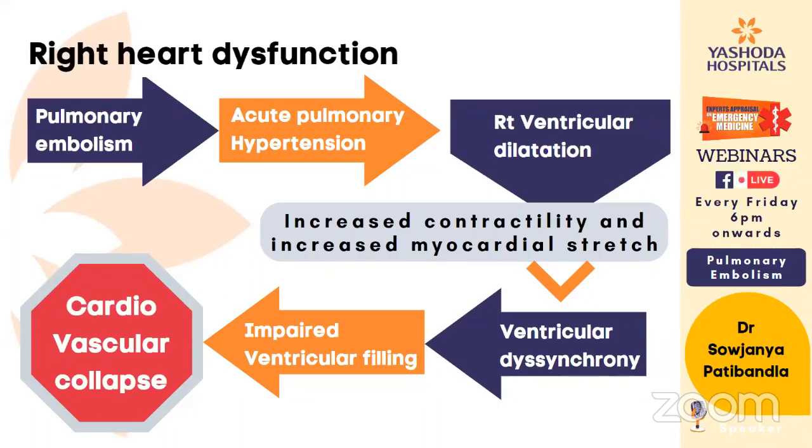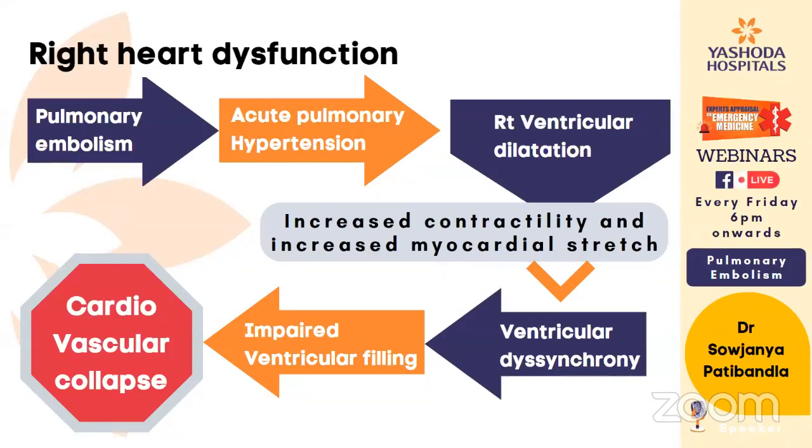The first one is the apical 4-chamber view. Whenever you see the apical 4-chamber view, the right ventricle will be at an acute angle. If you look from the interventricular septum to the free wall of the right ventricle, the angle formed between these two walls is acute, that means less than 90 degrees. Whenever there is right ventricular strain or dilatation, the free wall moves outward and the angle becomes obtuse. So that is one clue that there is right ventricular dilatation in these patients.